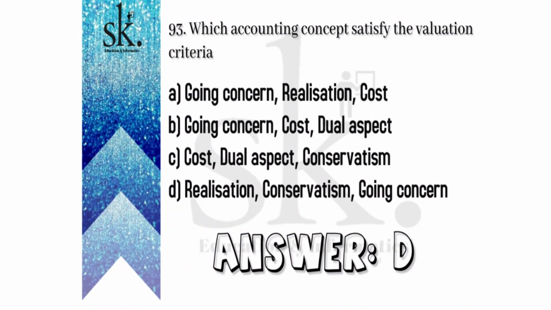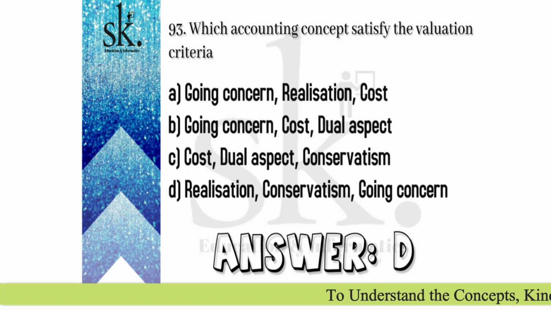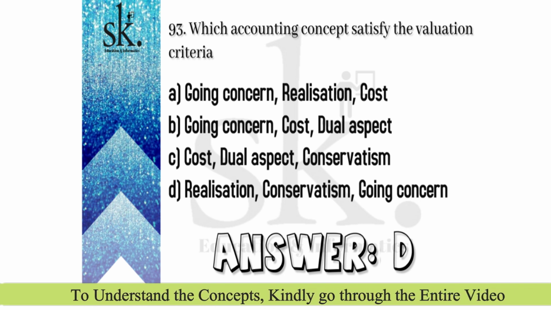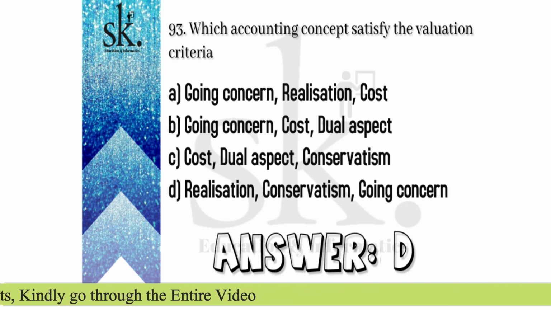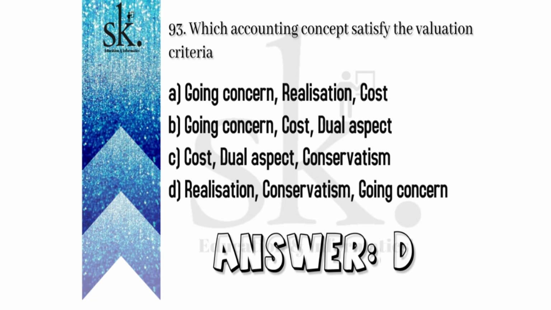Question number 93. Which accounting concept satisfies the valuation criteria? Now let me explain a few of the concepts. The realization principle is basically a concept that revenues can only be recognized once the underlying goods or services associated with the revenue have been delivered or rendered respectively. Similarly, the convention of conservatism, also known as the doctrine, is a policy of anticipating possible future losses and not considering future gains. The policy tends to understate rather than overstate the net assets and the net income, and therefore leads companies to play safe.